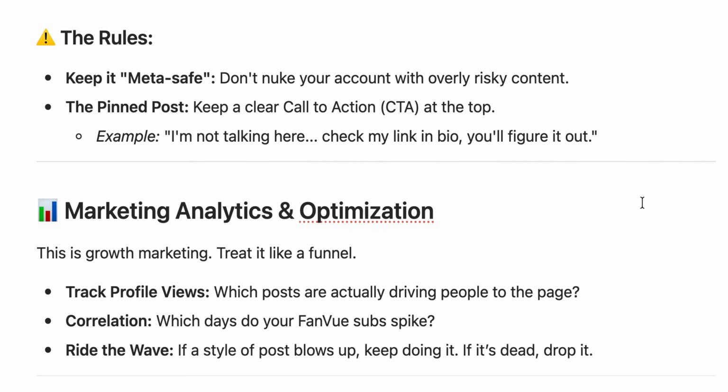Analytics and optimization. Track profile views. Which posts are actually driving people to the page? Which days do your Fanvue subs spike? Ride the wave. If a posting style blows up, keep doing it. If it's dead, drop it.